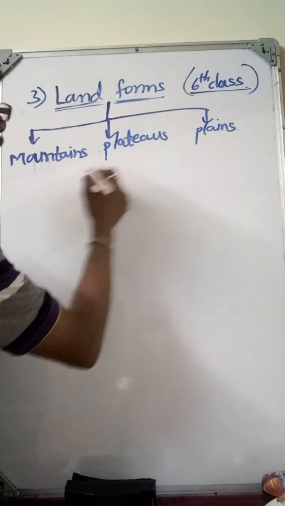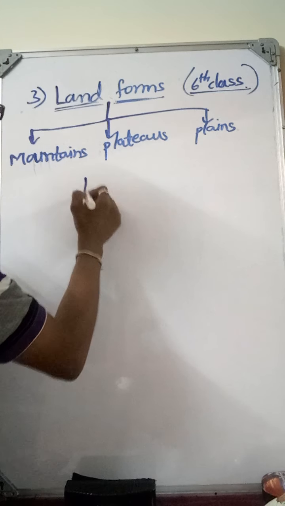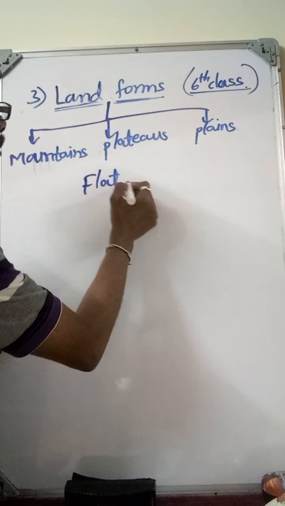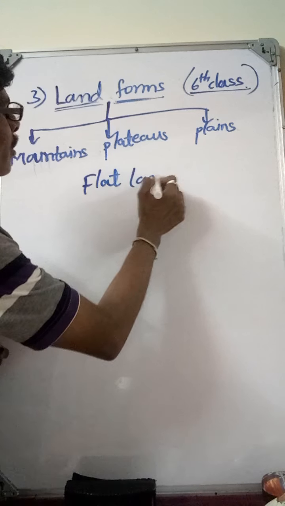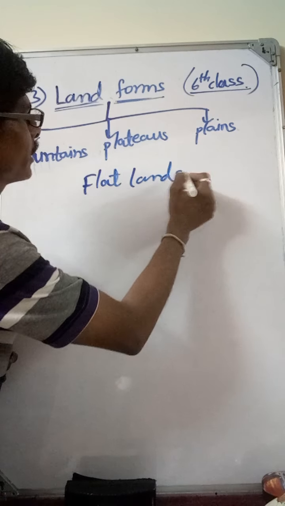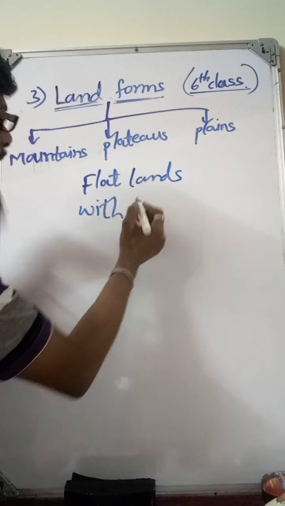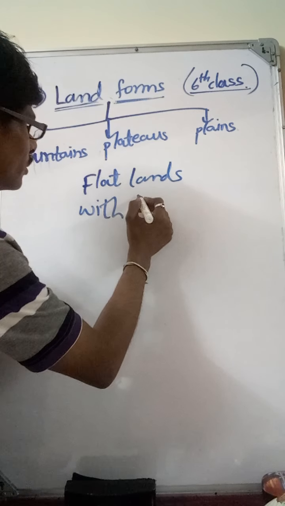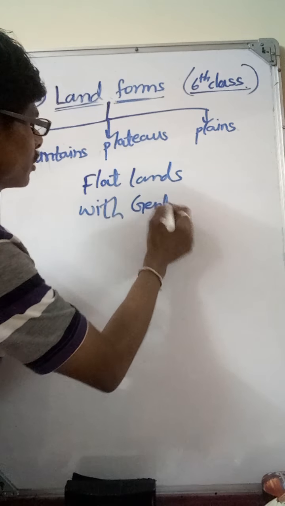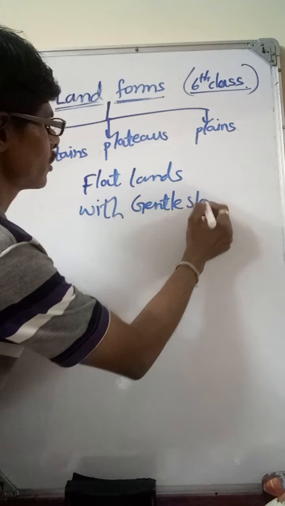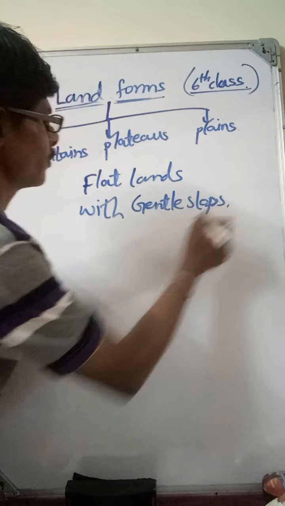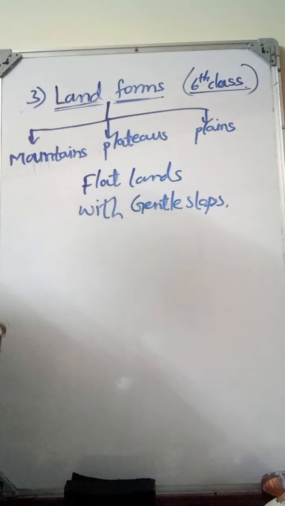Last one is plains. Plains are flat lands with gentle slopes. We can see the important plains of India.